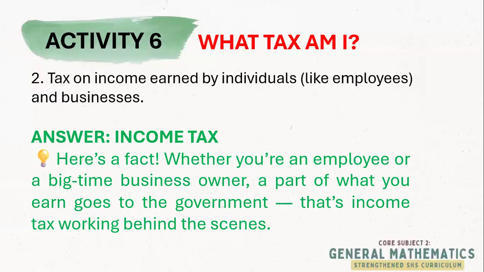So later, we will talk more about how the income tax is collected annually, because we will be getting the monthly tax, which is called an advancement to your income tax, and we will be calling it the withholding tax, which will be deducted from you monthly. So let's proceed now to number 3.